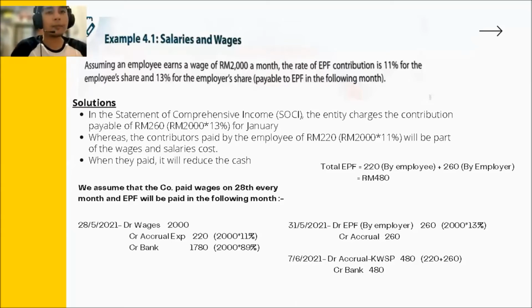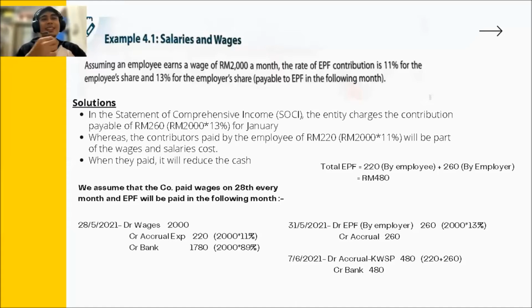So in the following month, the company needs to pay the KWSP to the employee, and the company needs to debit the accrual, because it is a liability to the company, and the credit is the bank, as the company uses their bank account to reduce their cash and bank, right?